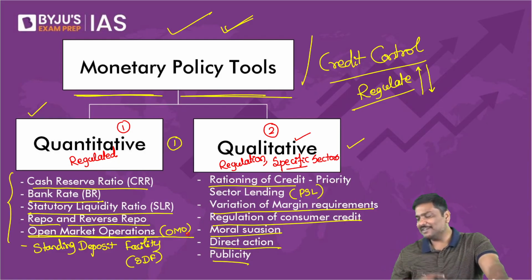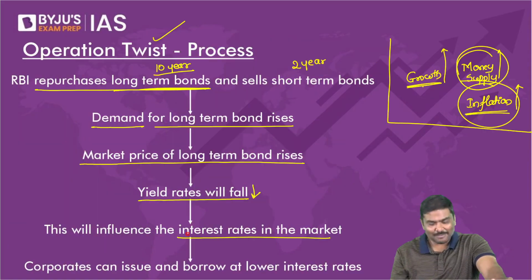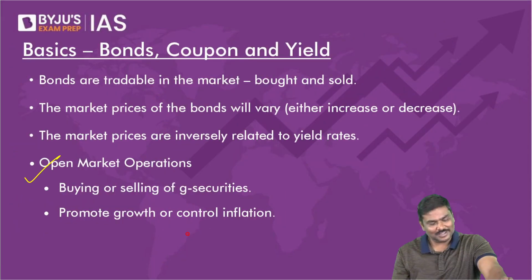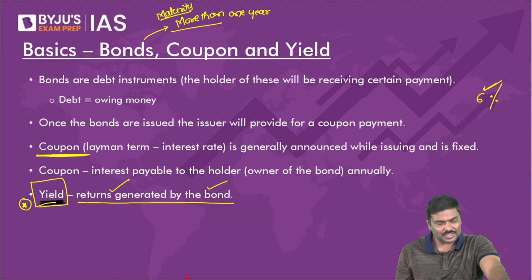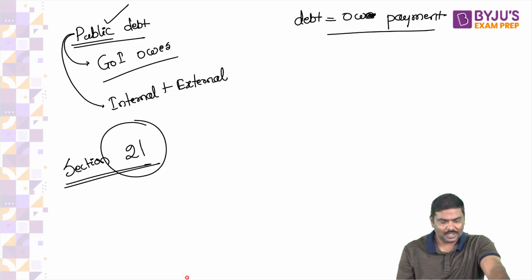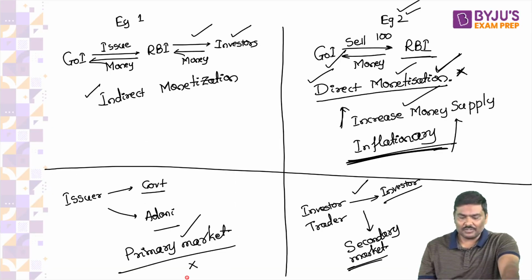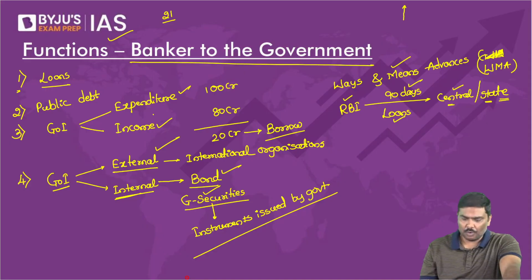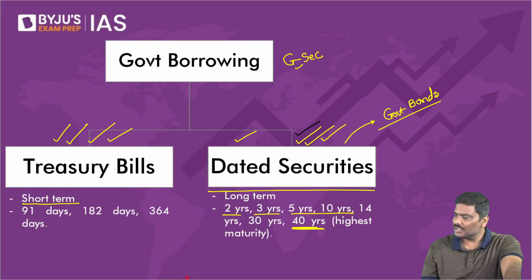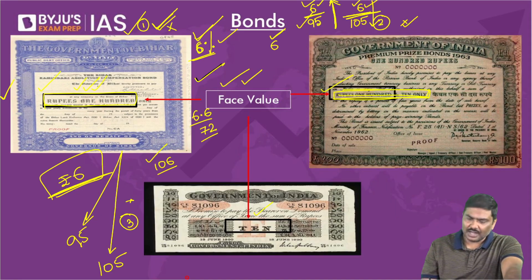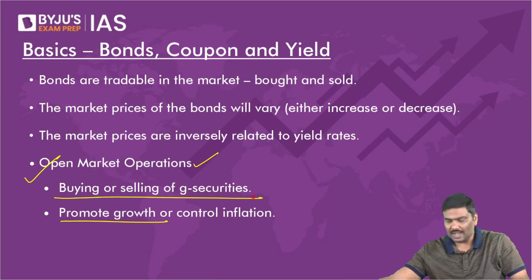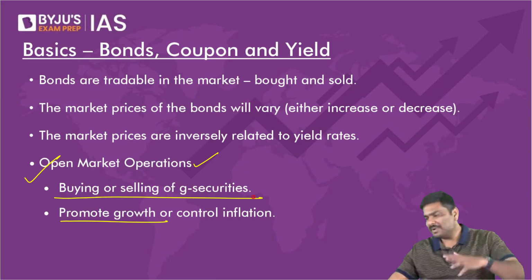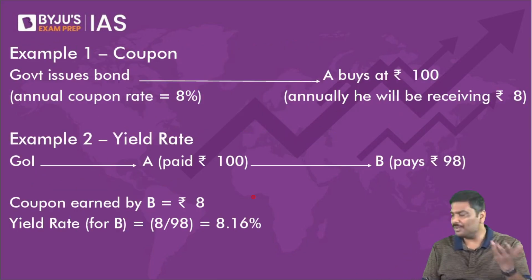Earlier also, I have discussed what is open market operation. Open market operation basically means RBI will be allowed to sell or purchase government securities. That is open market operation.